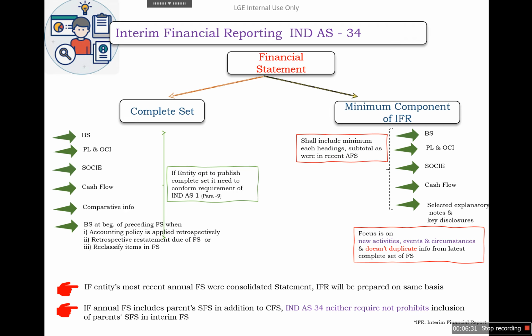So in this slide, we can conclude that an entity has the option to publish either a complete set of financial statements or the minimum components of interim financial reporting. If it chooses the complete set option, it has to be in accordance with the requirements of Ind AS 1. And if it opts for the minimum components, there should be each heading and subtotal as were in the recent annual financial statements.